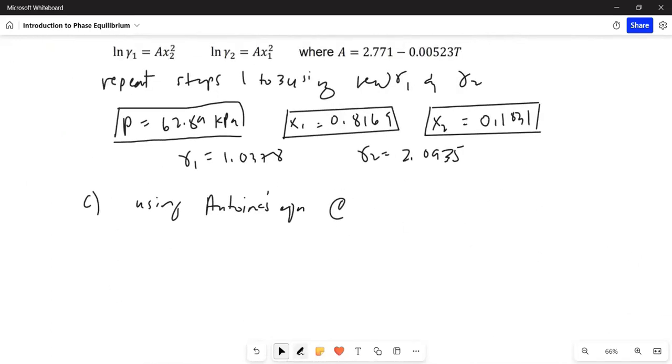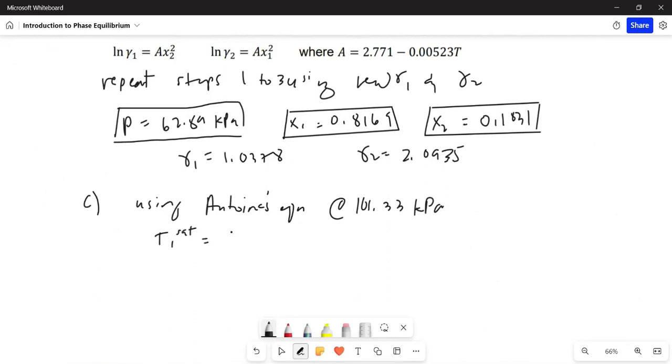So at pressure 101.33 kilopascals, plugging into the Antoine equation, please do it on your own.